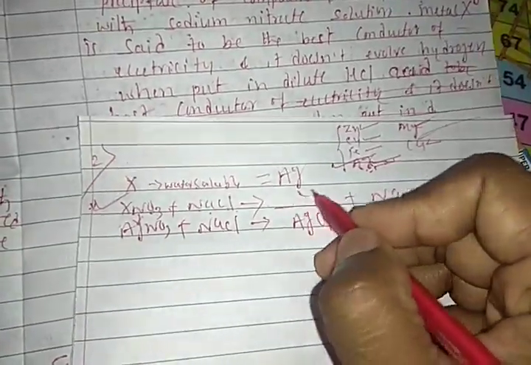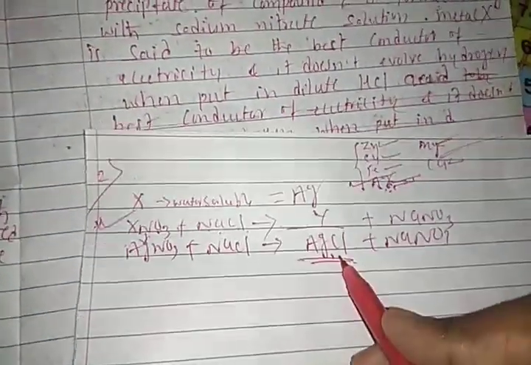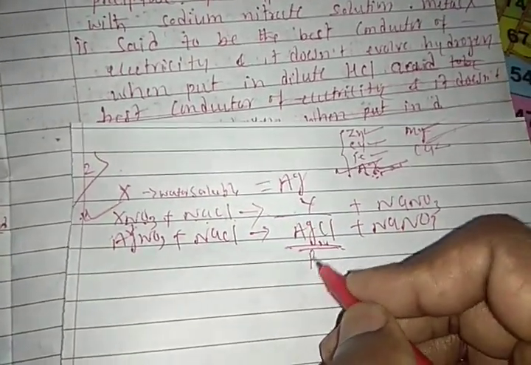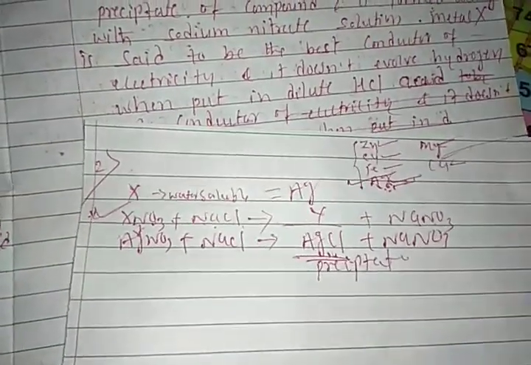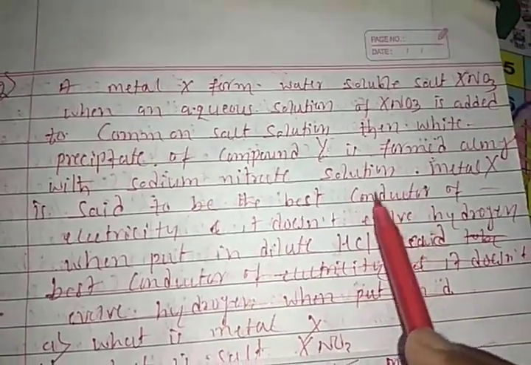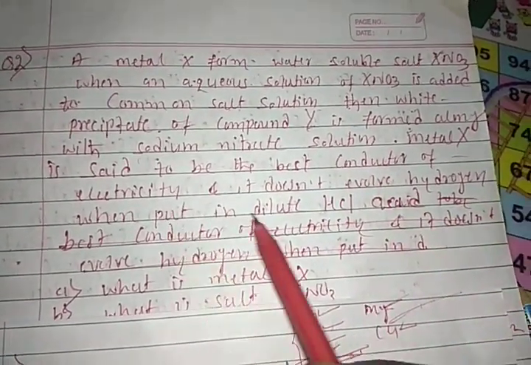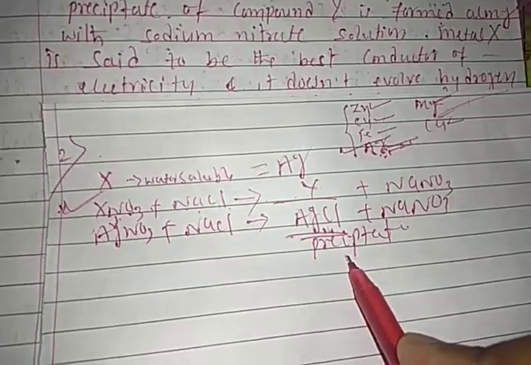So what is the Y compound? Y compound is AgCl, students. Understood? AgCl is the compound which gets precipitated. We know this, and it is a good conductor of electricity and does not evolve hydrogen gas when put into dilute HCl. So AgCl is the example here.